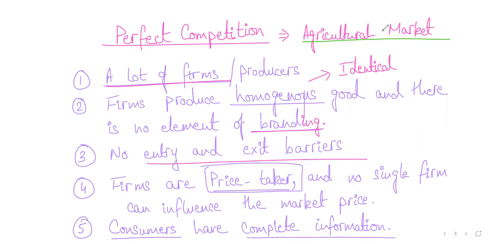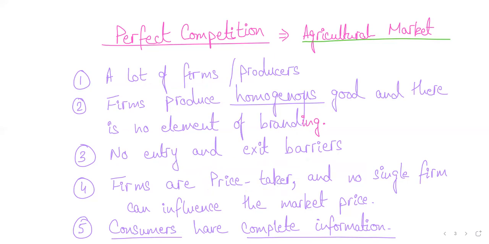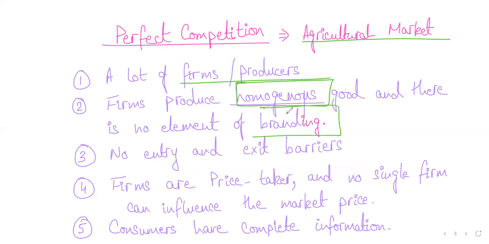So these are the five characteristics. Let's go over these characteristics one more time and then we'll move forward. We said that perfect competition is a market where these characteristics are true. What are these characteristics? Let's have a look. There are a lot of firms, or producers. Firms are producing homogeneous goods, similar goods. There's no difference in those products, and there's no element of branding. No entry and exit barriers, so it's really easy for new firms to enter the market. Firms are price takers. Price taker meaning whatever price is prevailing in the market, that is the price at which they will sell their good, as I just showed you.